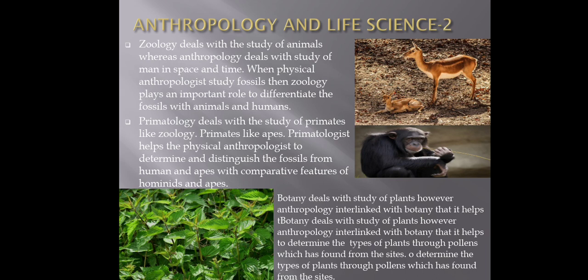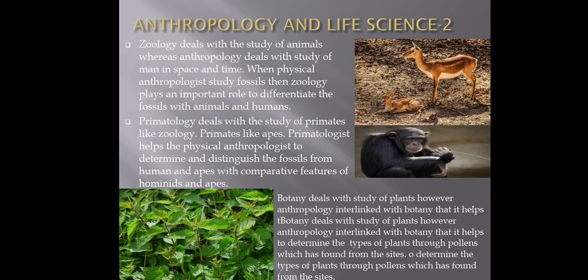So primatologists also help anthropologists to differentiate between the apes and the human species. Primatology helps in many ways, because the chimpanzee has 99% characteristics similar to humans. So these things are handed over to anthropologists to understand and differentiate between the apes and the human or human-like species. So primatology helps in this way.